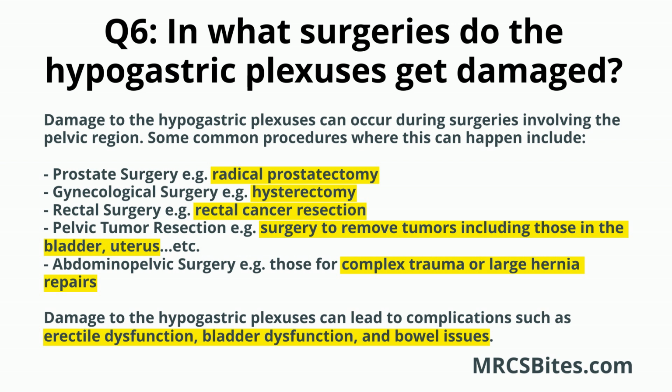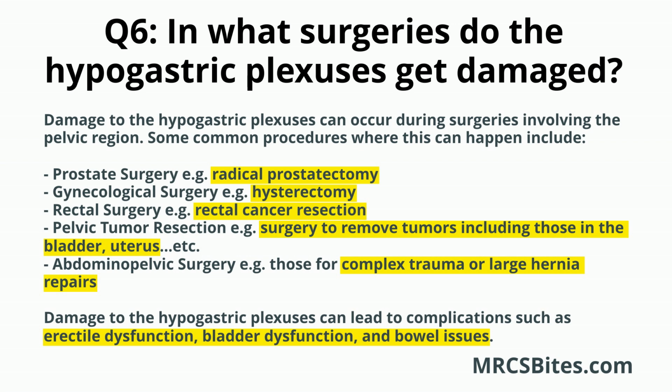Gynecological surgery. Procedures such as hysterectomy, removal of the uterus, especially when performed with extensive pelvic dissection, can damage the hypogastric plexus. This may impact functions related to the bladder, rectum, and sexual organs. Rectal surgery. Surgical procedures on the rectum, such as rectal cancer resection, can potentially involve the hypogastric plexus, affecting bowel and bladder functions. Pelvic tumor resection.